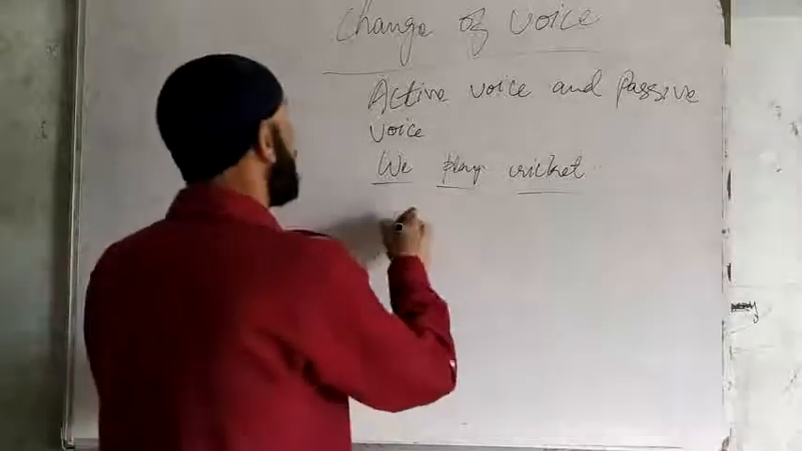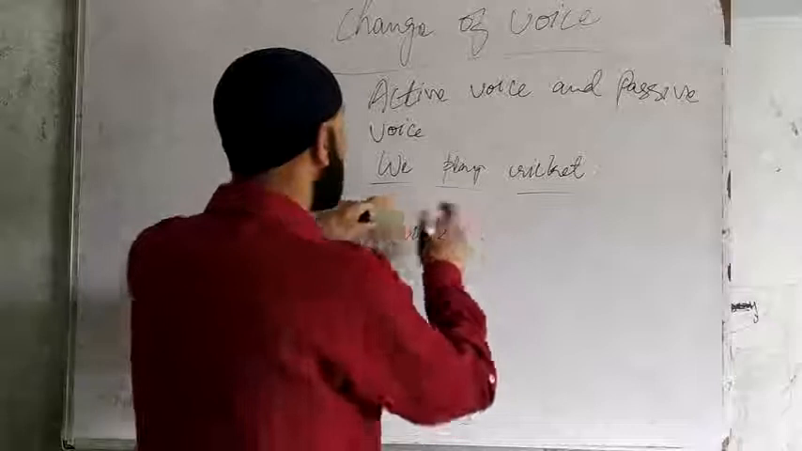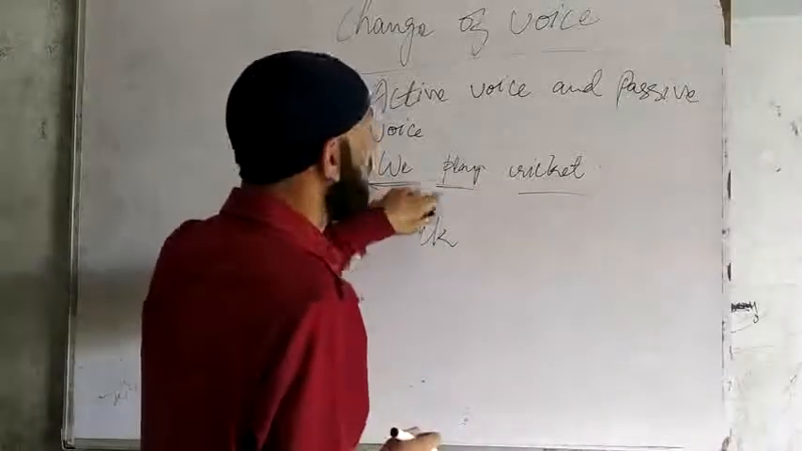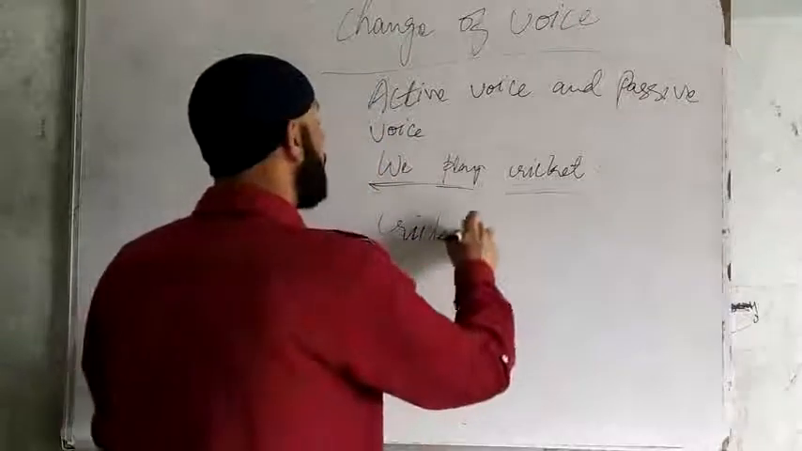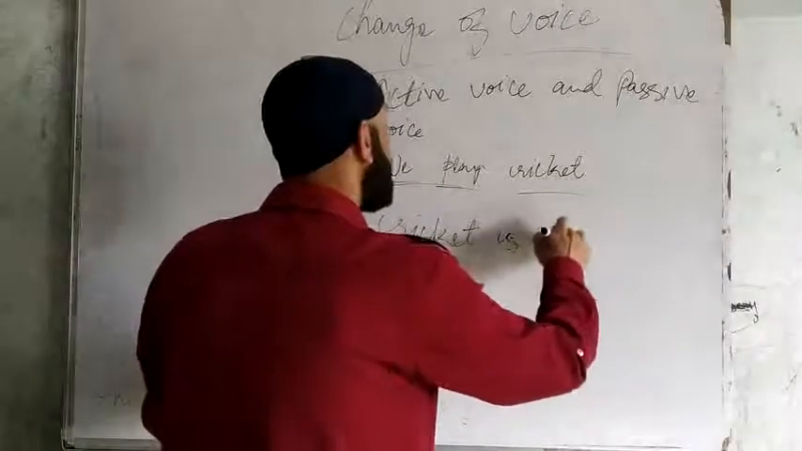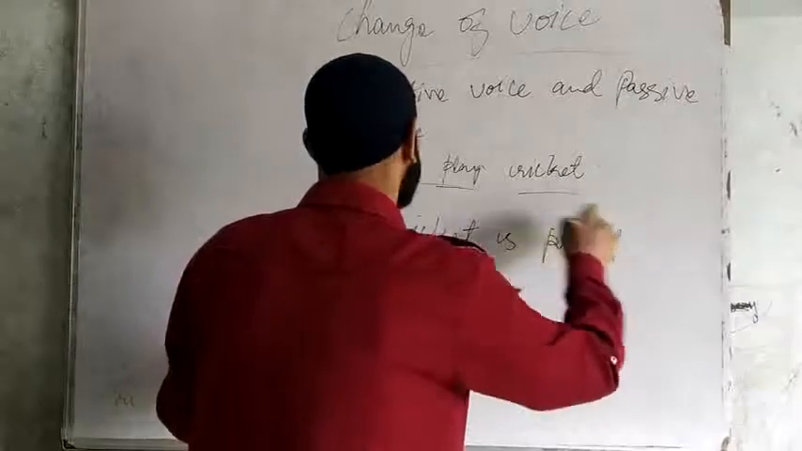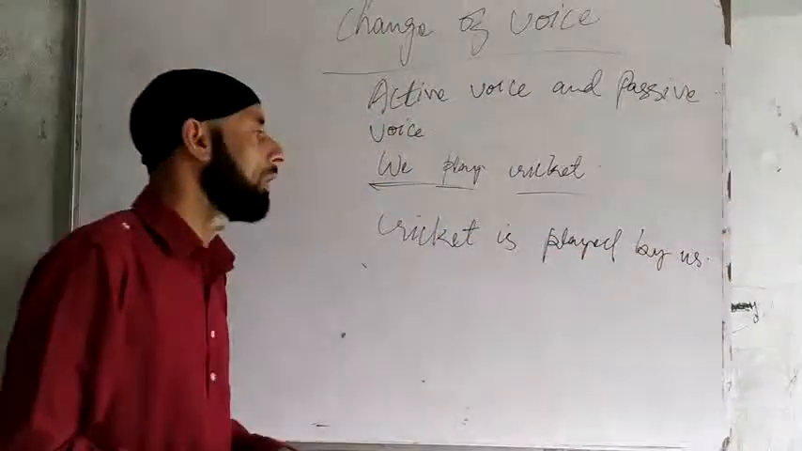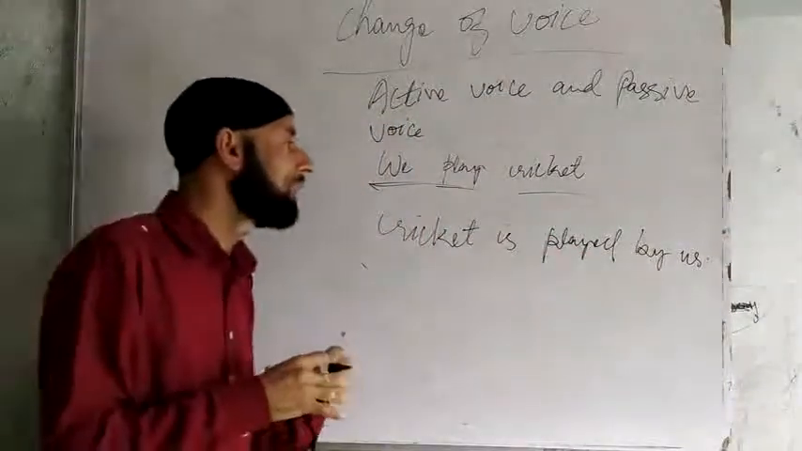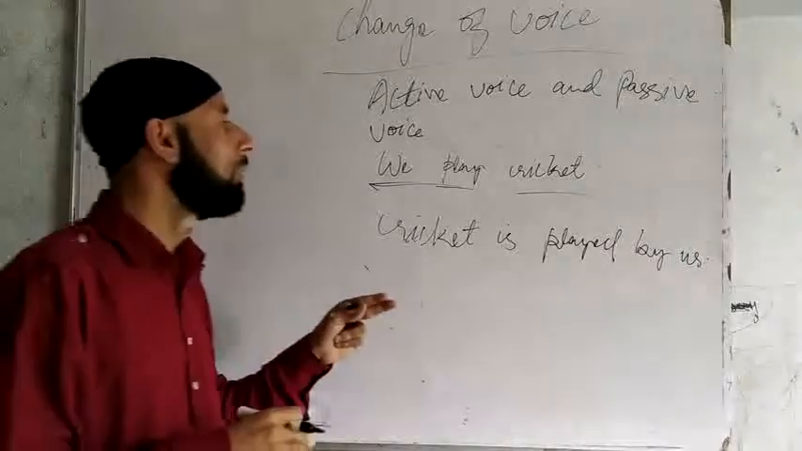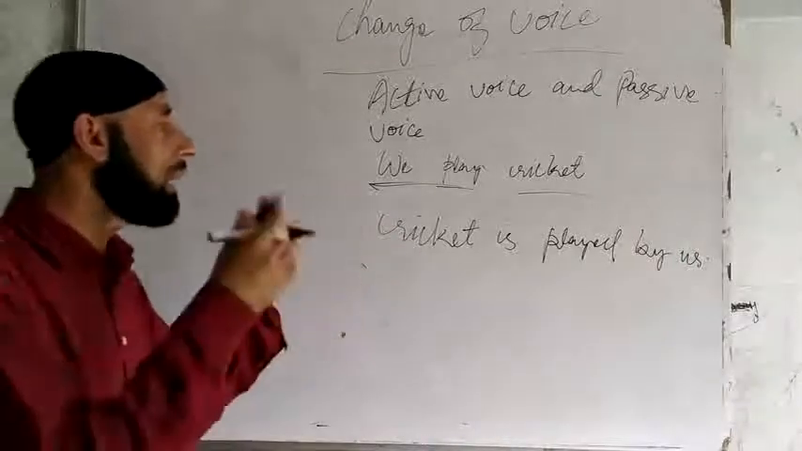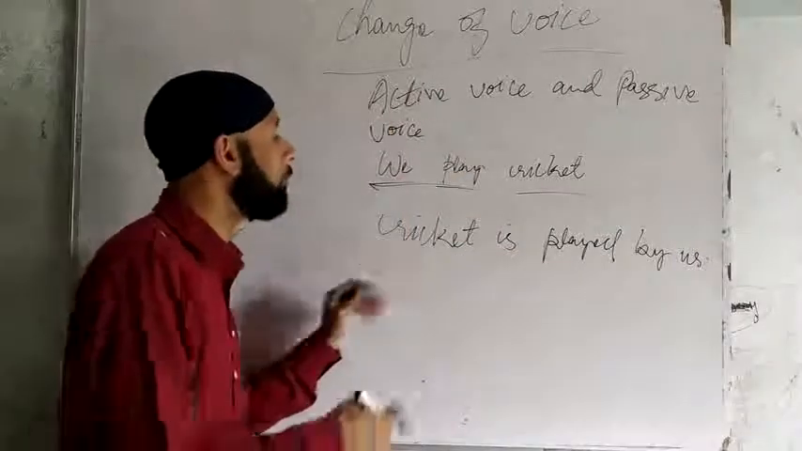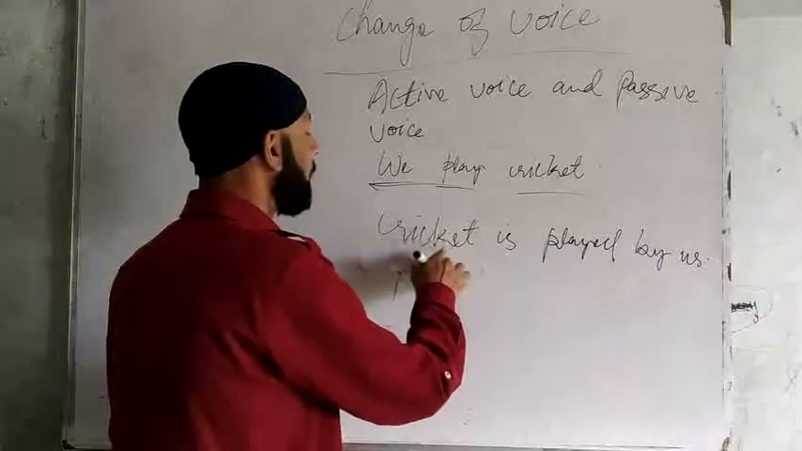Like, we play cricket, it's active voice as the subject is active and the action is being performed by the subject here. But in case of passive, cricket is played by us. The subject is passive here. The subject is not performing the action and it is passive. The subject is acted upon by the verb here. Cricket is played by us. This is passive voice.